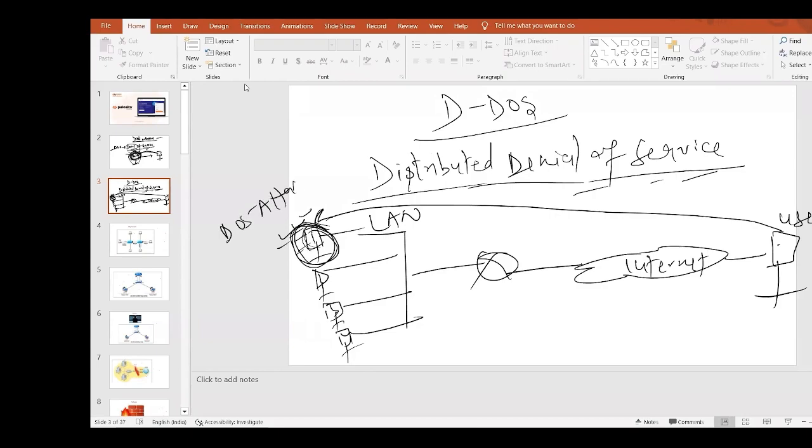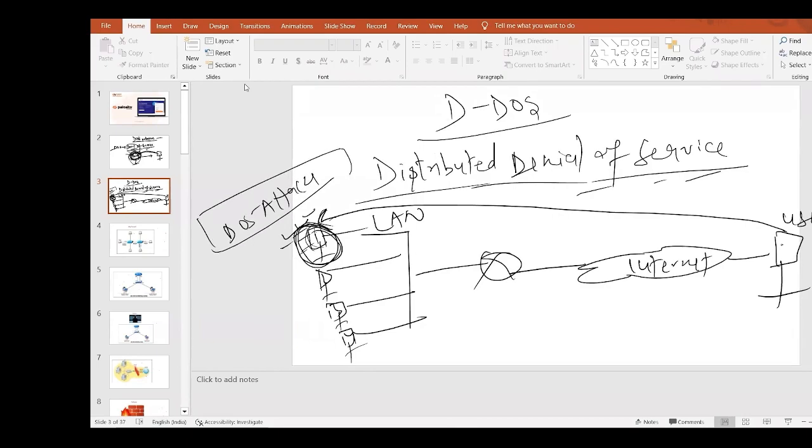But if multiple PCs or multiple servers are affected by a DOS attack, that is called distributed, meaning it is spread across multiple segments or servers. That kind of attack is called a DDoS attack. So now we know the difference between DOS and DDoS, right?